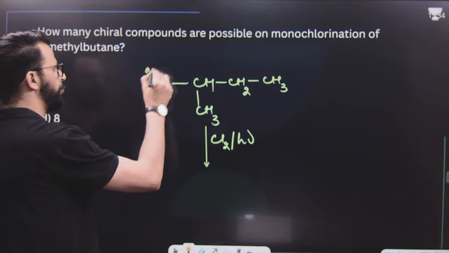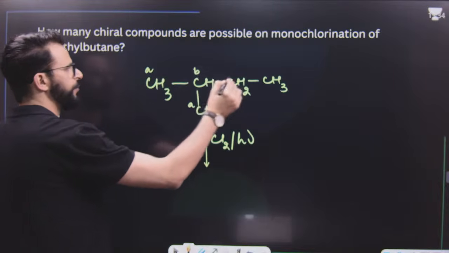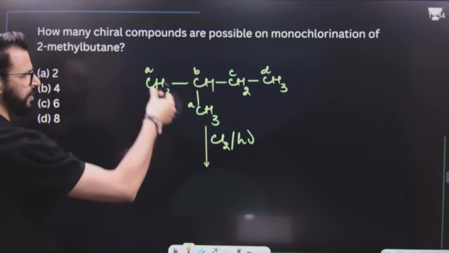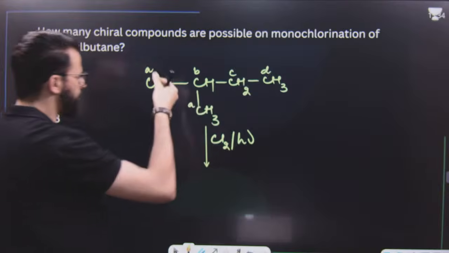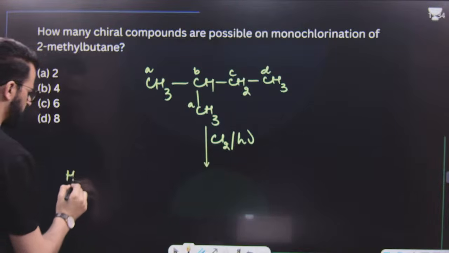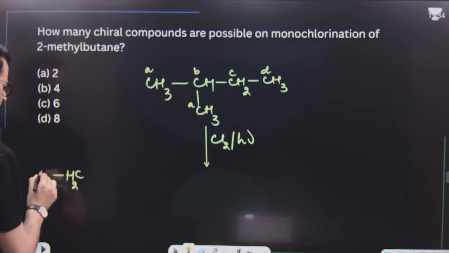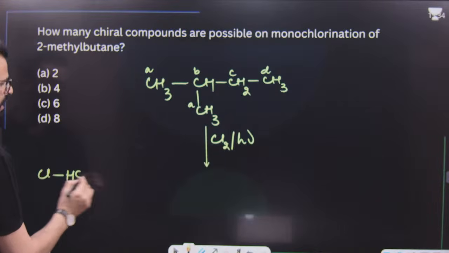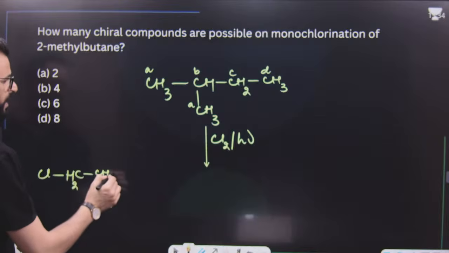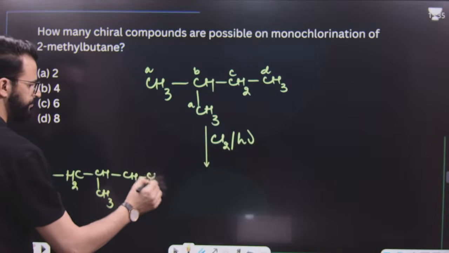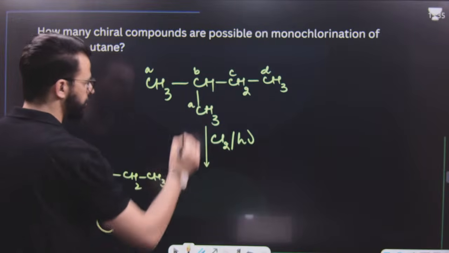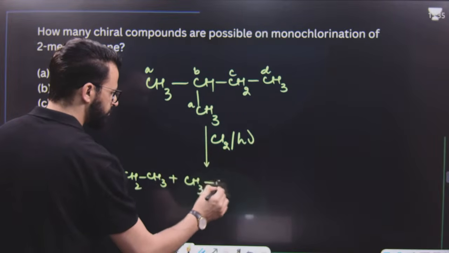First of all, you should know how many different types of hydrogens are present. As there are 4 different types of hydrogens, Cl can replace any one hydrogen. If Cl replaces one hydrogen of A, the product will be like this. Product formed from B can be like this.